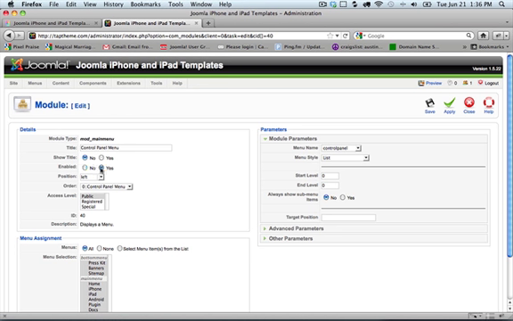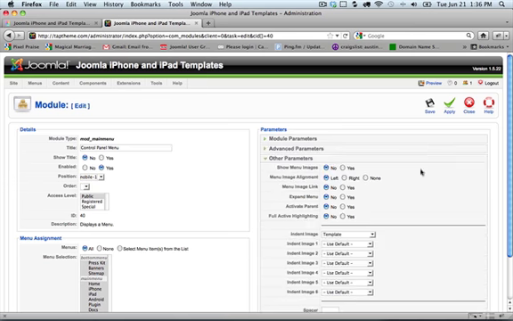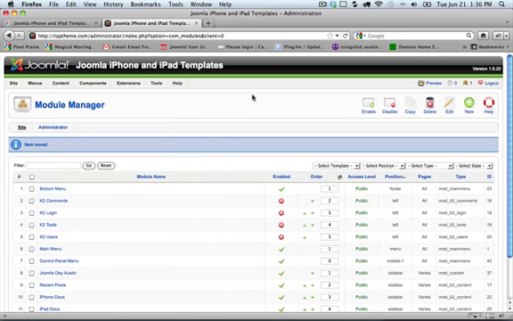Make sure this is enabled, and we want to position this to mobile-1. Then we want to go to Other Parameters, and make sure that Show Menu Images is set to Yes so that your icons can show in your control panel. And then simply press Save, and we're done enabling the control panel menu.